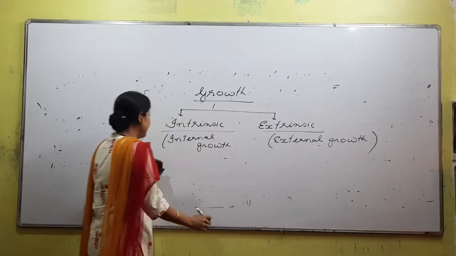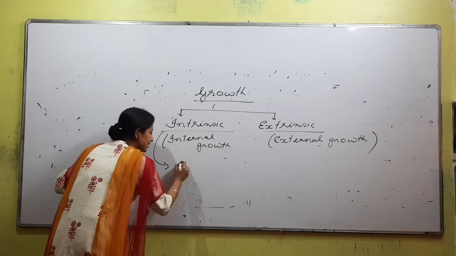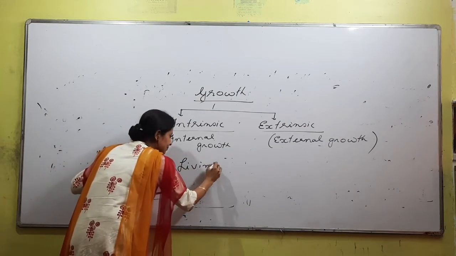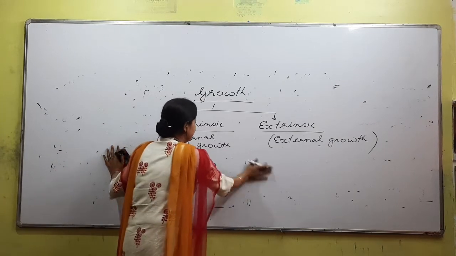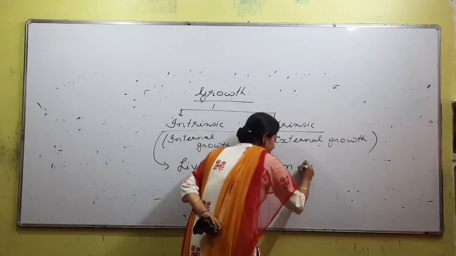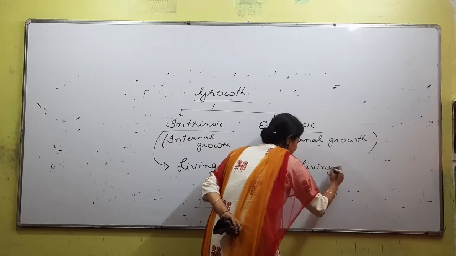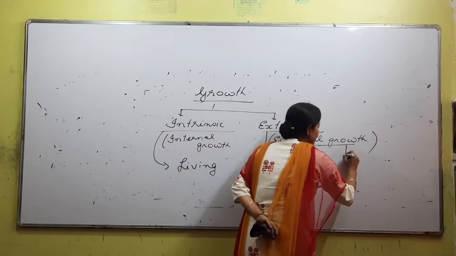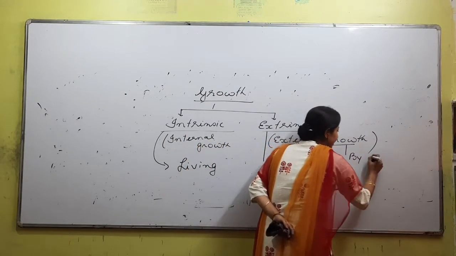Intrinsic growth কোনে দেখায়? Living beings বিলাকে intrinsic growth দেখায়, আৰু extrinsic growth কোনে দেখায়? Non livings বিলাকে. Extrinsic, external growth, maybe by accumulation.